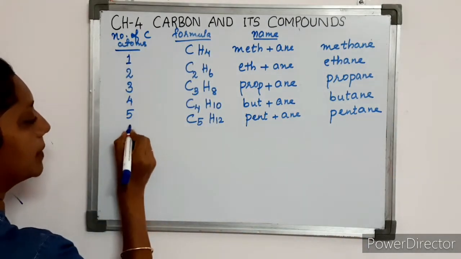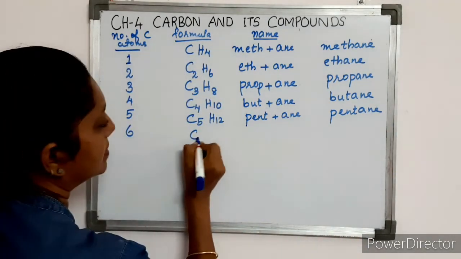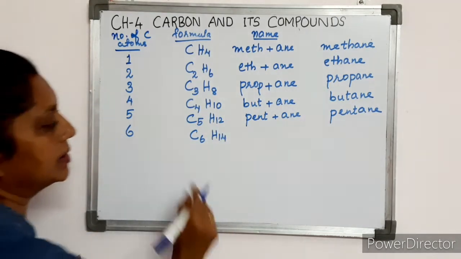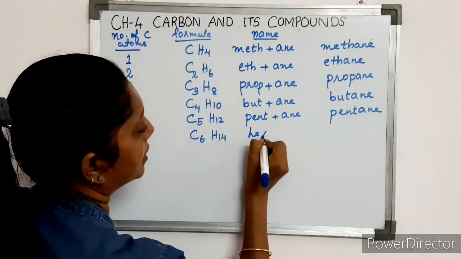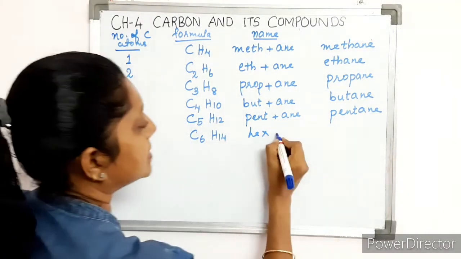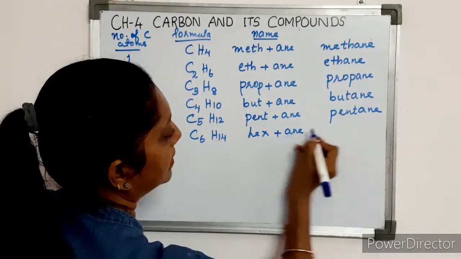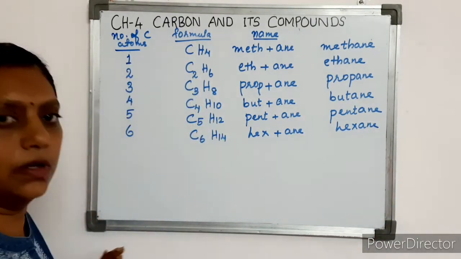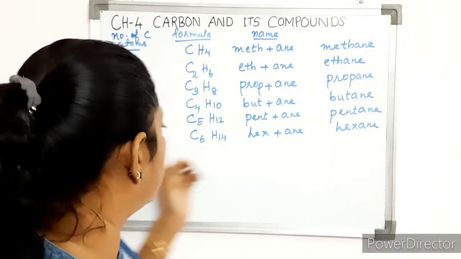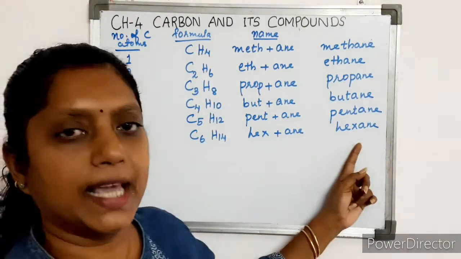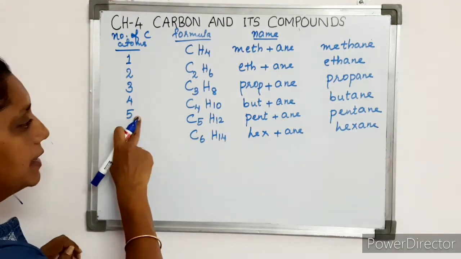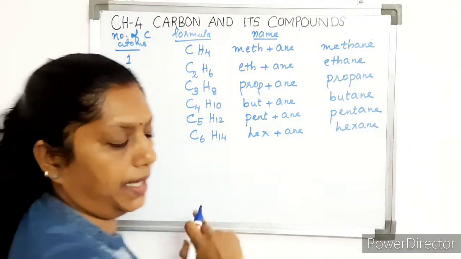Now, if the number of carbon atoms is 6, C6H14. For 6, it becomes hex plus ane. It is hexane. So, if the alkane has 6 carbon atoms, the name is hexane. If the alkane has only 5 carbon atoms, its name is pentane.